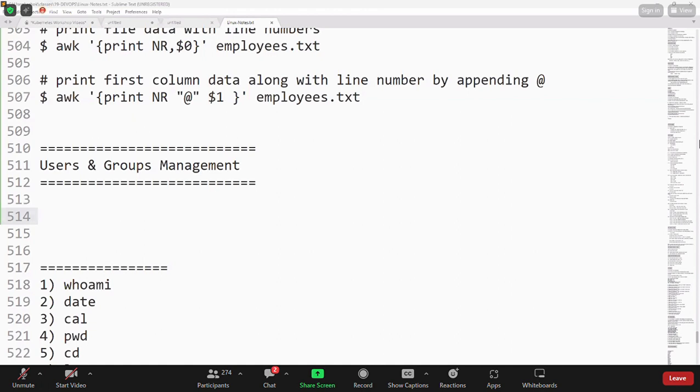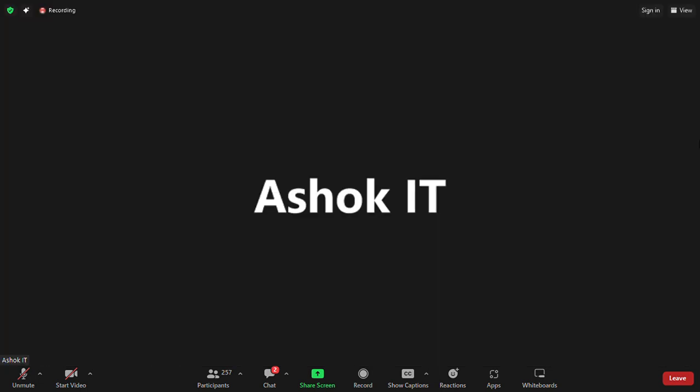Okay, thank you, guys. We'll see you in tomorrow's session. Tomorrow we'll work on user management in Linux. Still, there are so many commands available. We just discussed around 23 to 24 commands only, right? 100 plus commands we are going to learn in this course. We just discussed 23 commands.